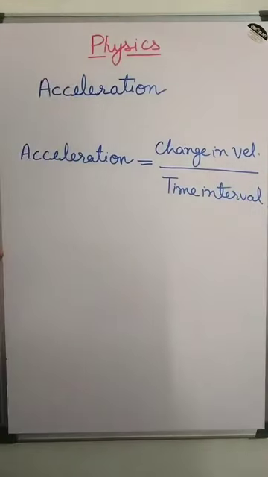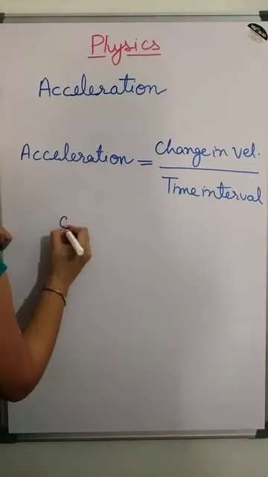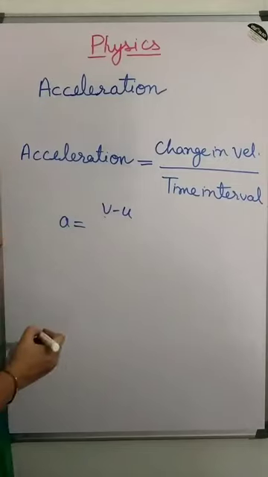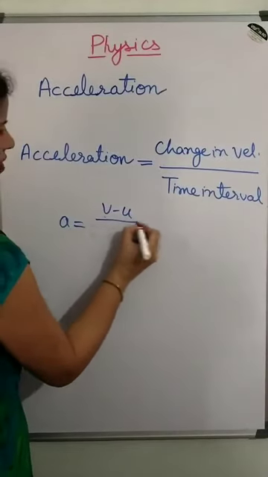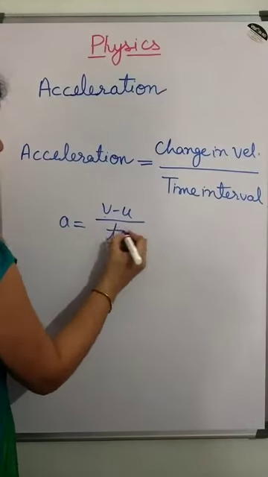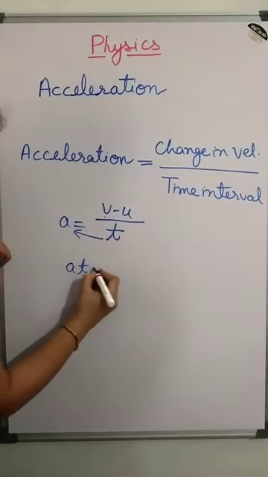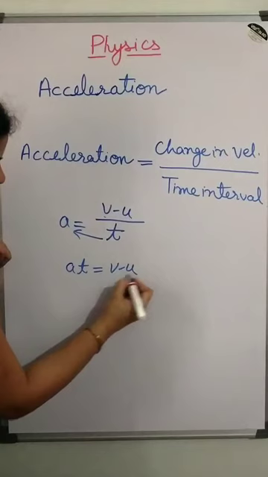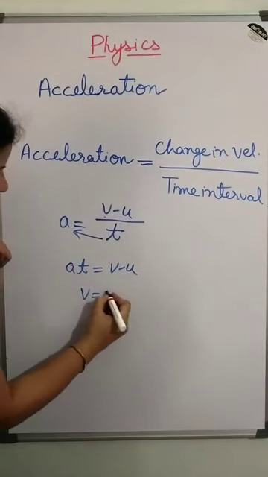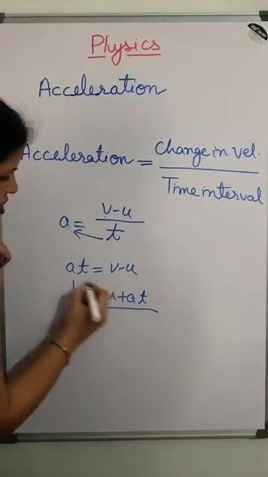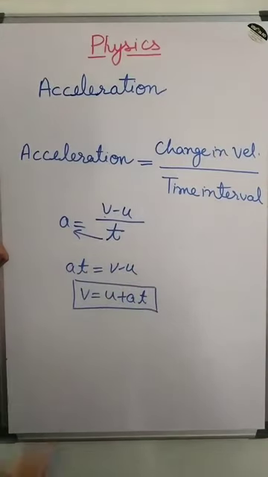So we can write a is equal to (v minus u) upon t, where v is the final velocity, u is the initial velocity, and t is the time interval. So t goes here, and it becomes a into t is equal to v minus u. If we find the value of v, it becomes u plus at. So this is the first equation of motion.